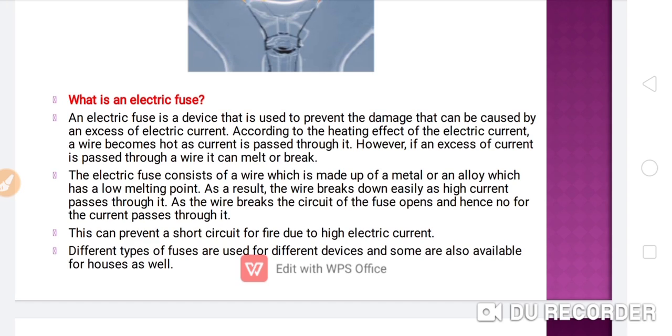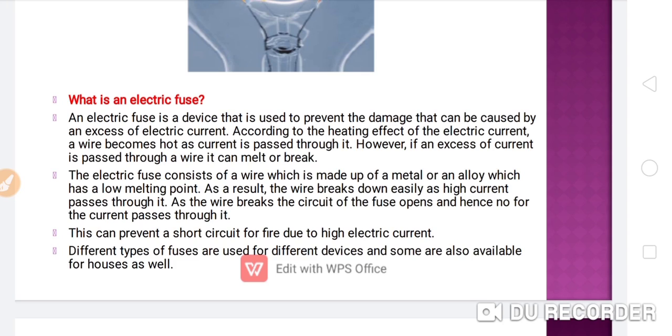The electric fuse consists of a wire which is made up of a metal or an alloy. It can be metallic or it can be an alloy, which has a very low melting point. So if there is an electric fluctuation, it will automatically melt.